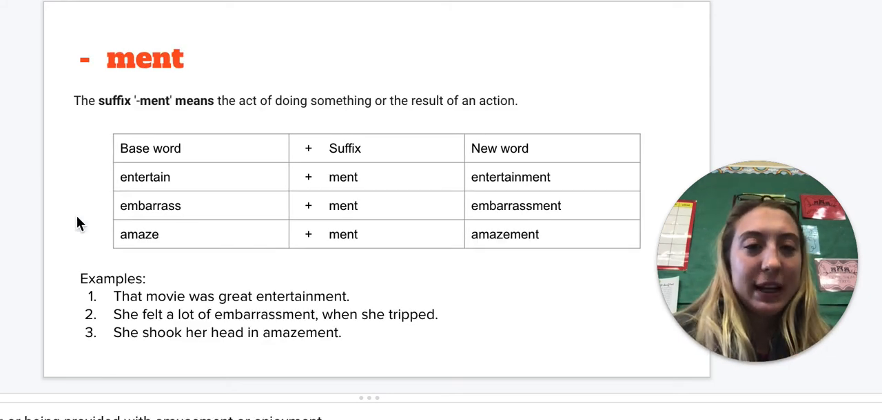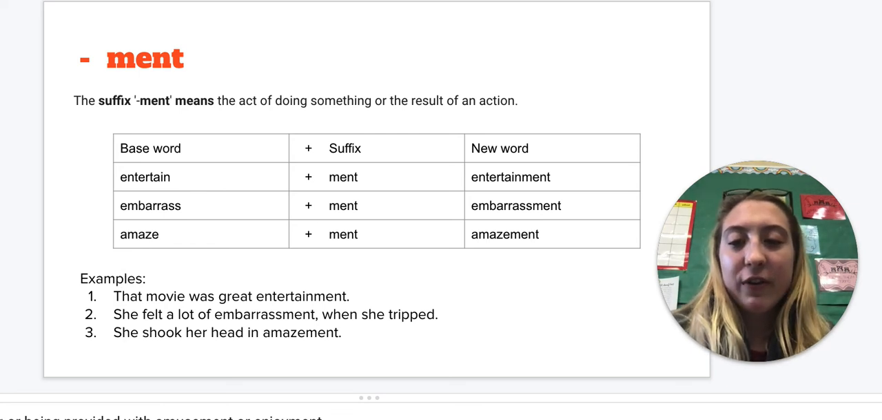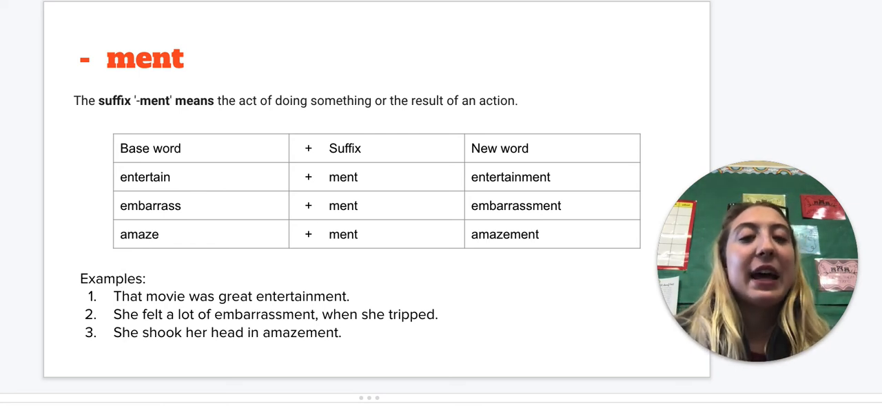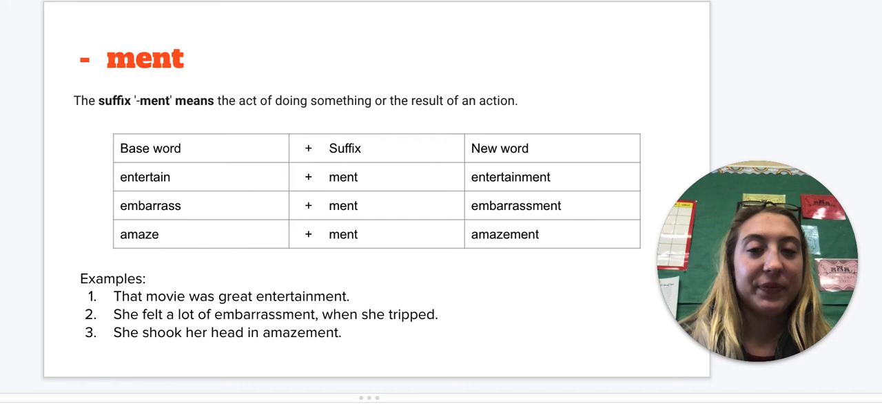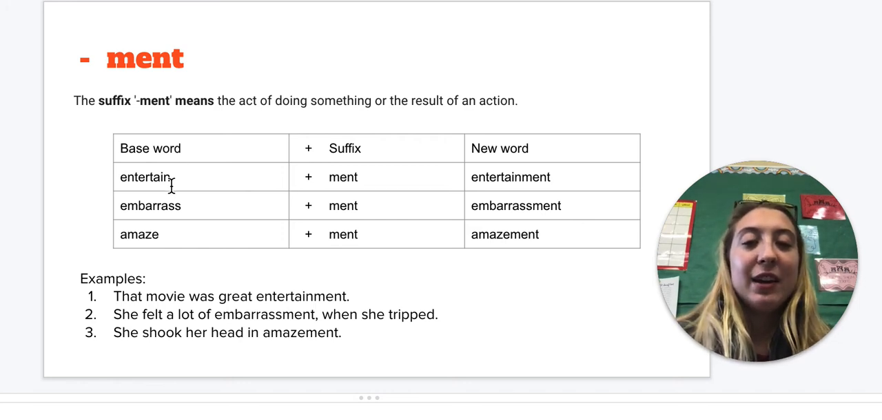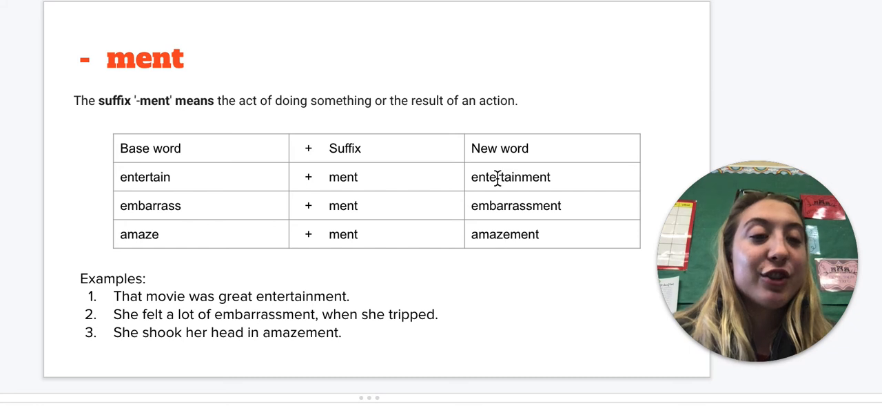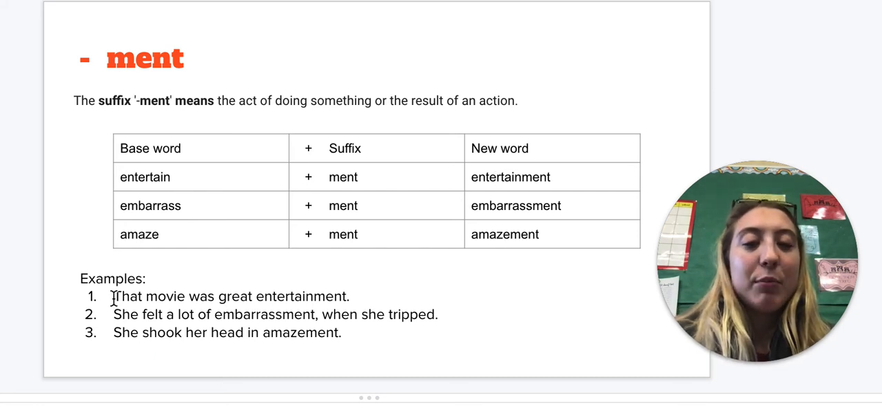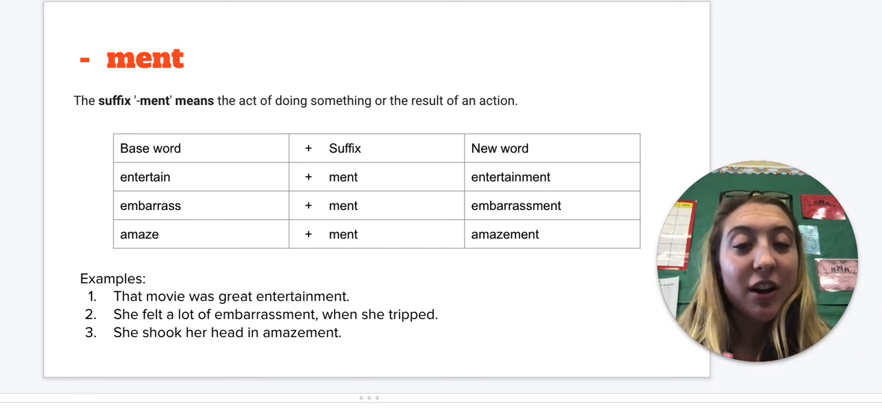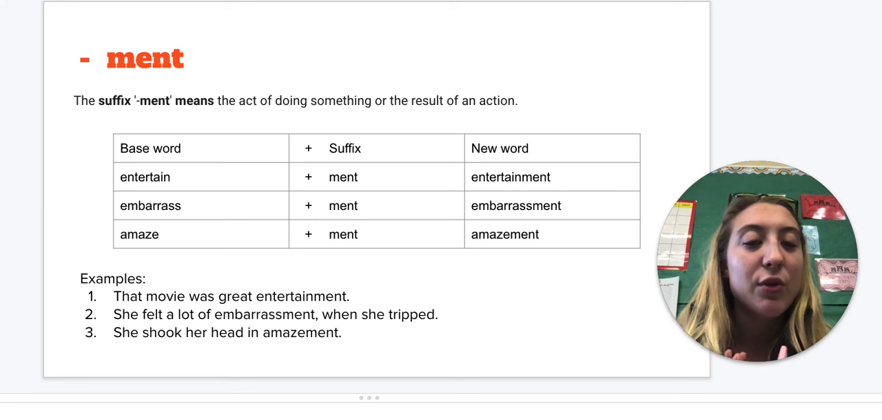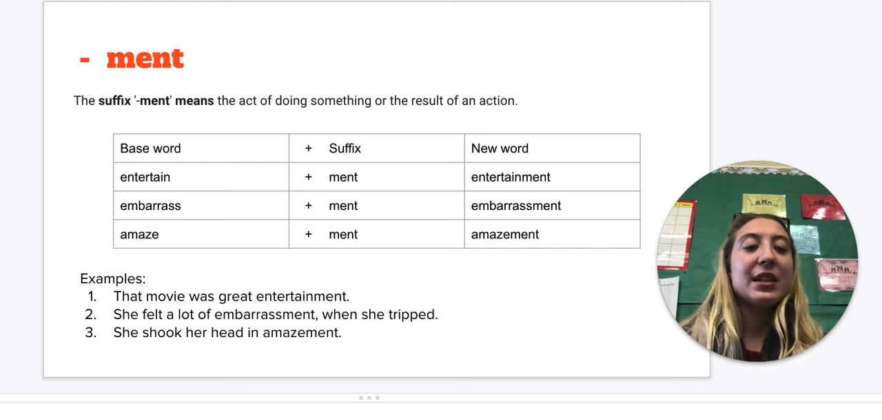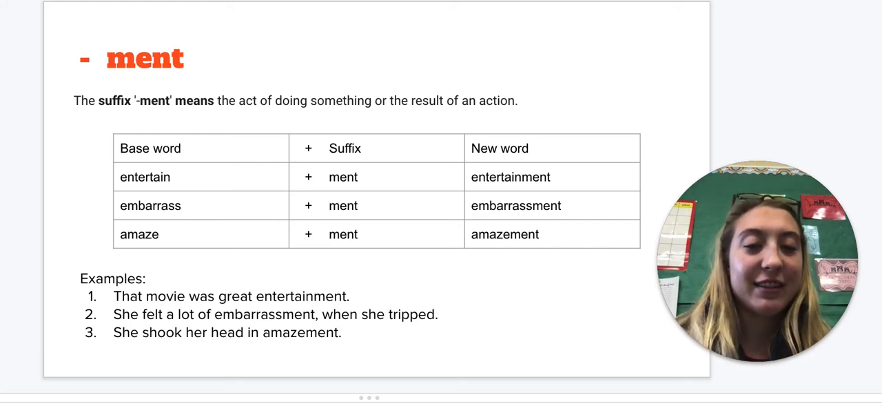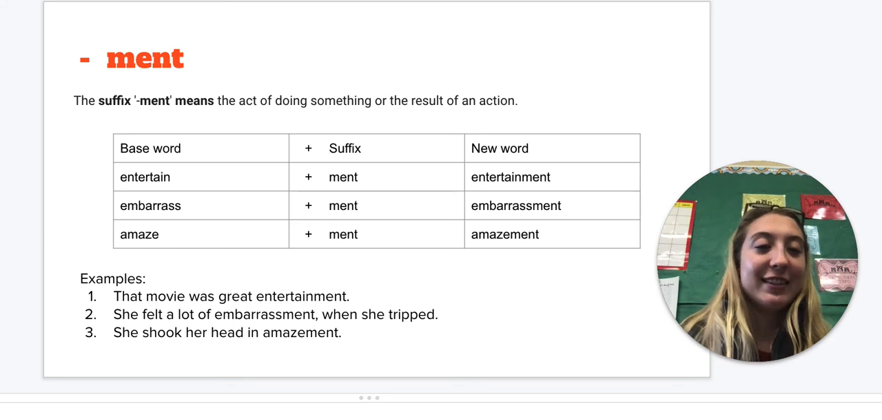We're only going to learn two today. The suffix ment means the act of doing something or the result of an action. My base word, entertain, plus ment gives me entertainment. My example: that movie was great entertainment. It means the action of providing amusement or enjoyment, the act of providing to be entertained. The movie entertained us.